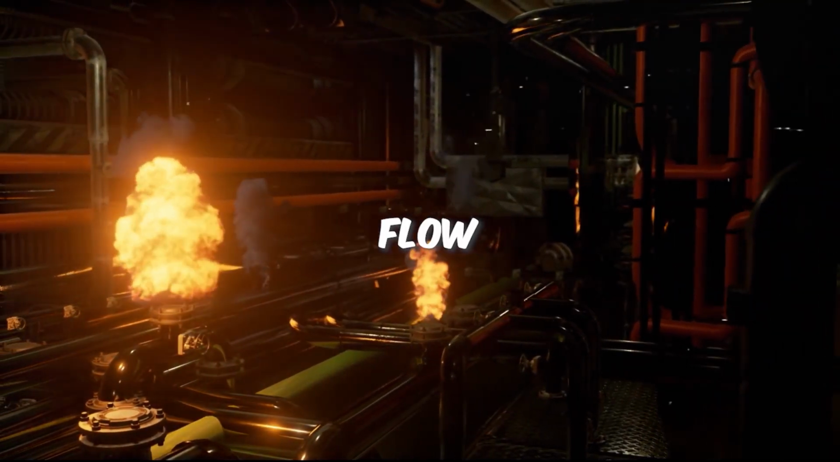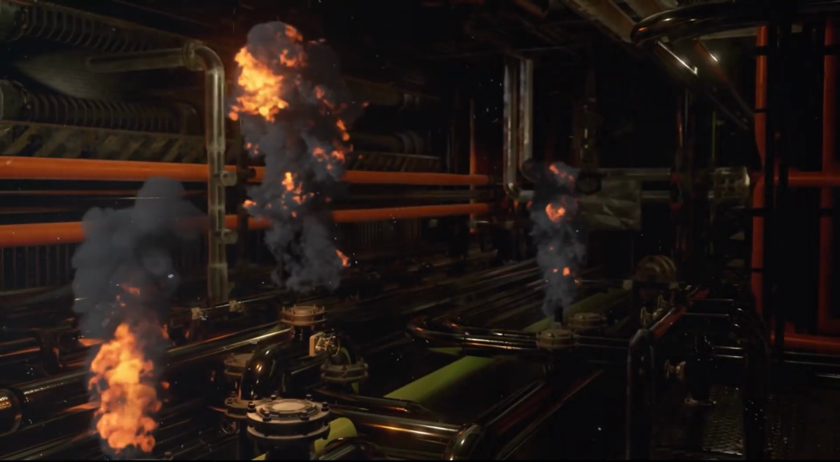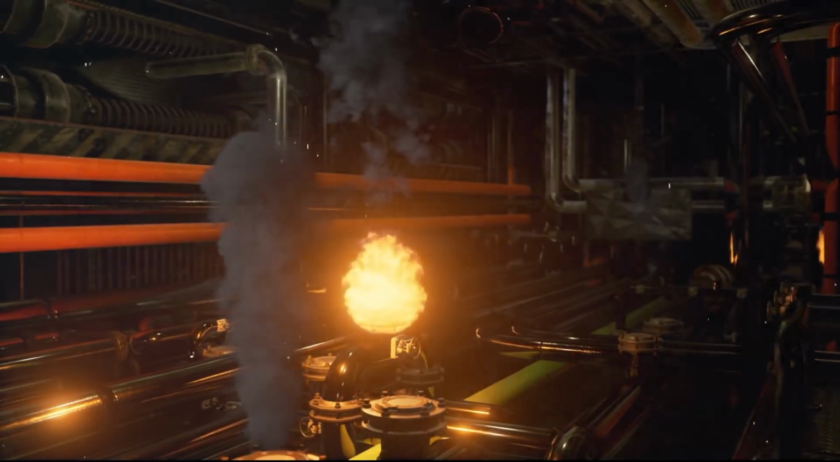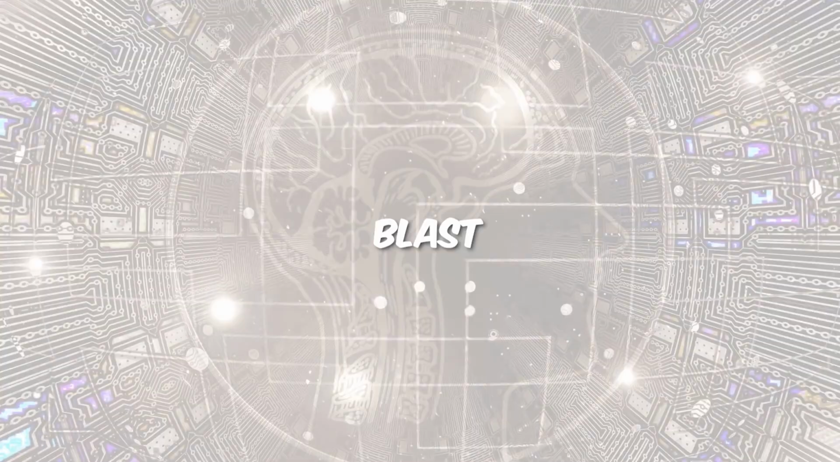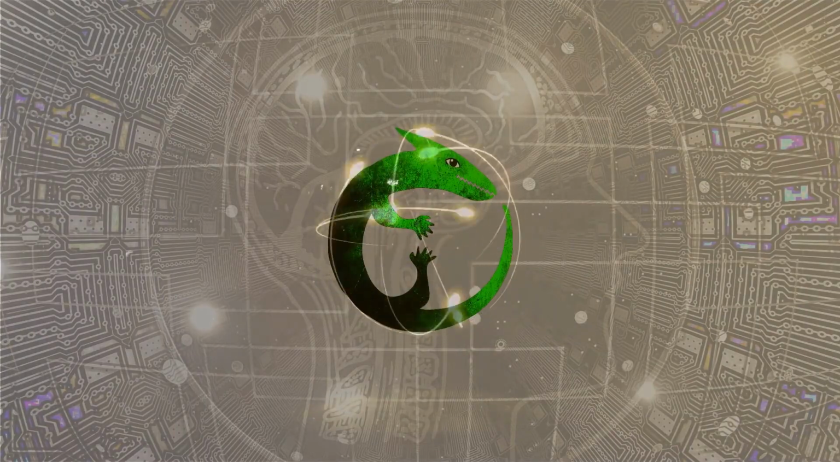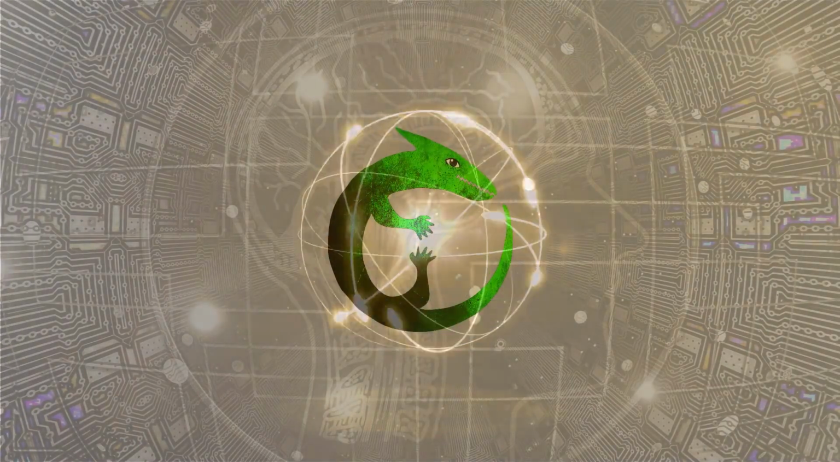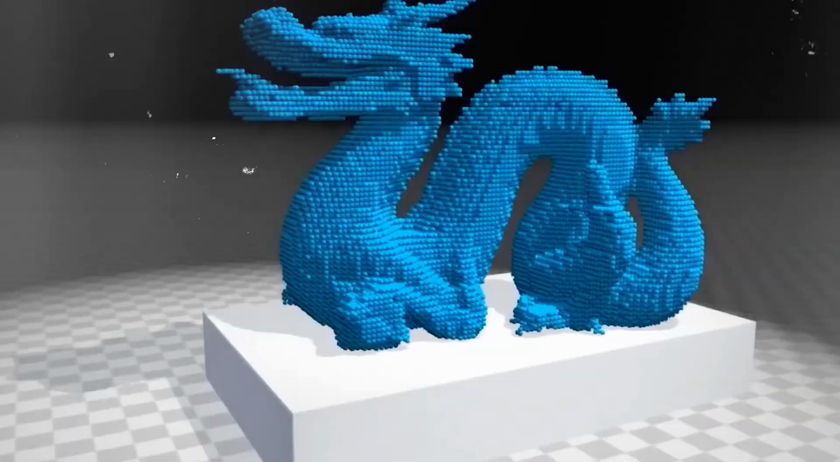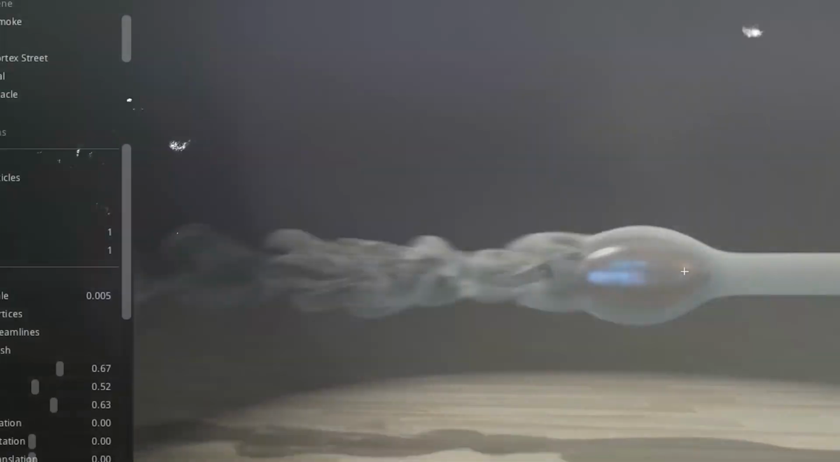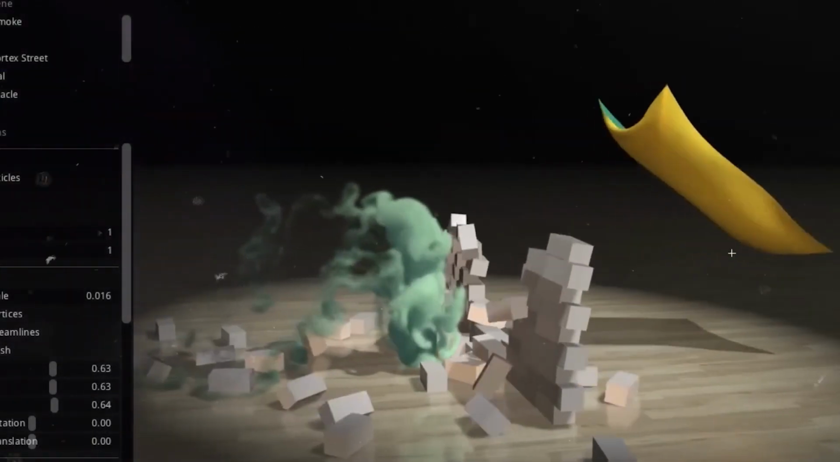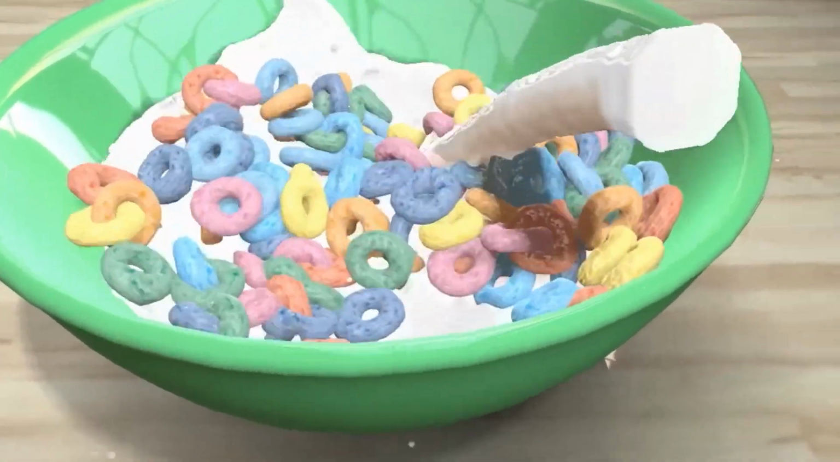Flow. This is a technique that simulates the behavior and interaction of fluids, such as fire, smoke, water, and lava. It can create realistic and immersive fluid effects for games. Blast, a technique that simulates the destruction and fragmentation of objects, such as buildings, walls, and vehicles. It can create realistic and interactive destruction effects for games. Flex. This is a technique that simulates the behavior and interaction of soft bodies, such as cloth, rope, rubber, and jelly. It can create realistic and flexible soft body effects for games.